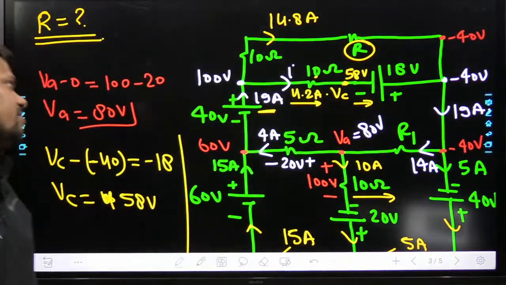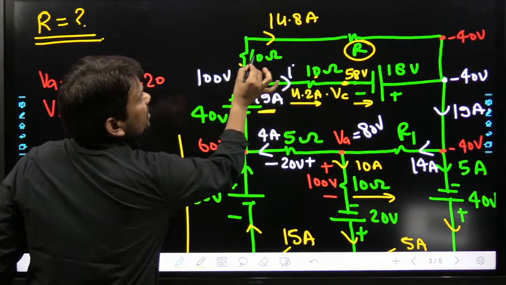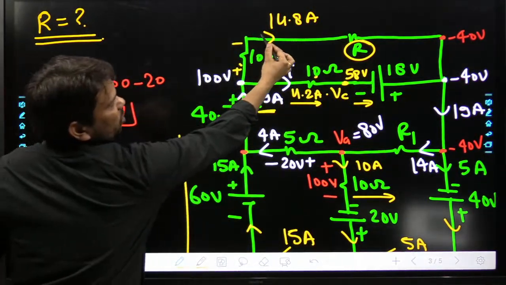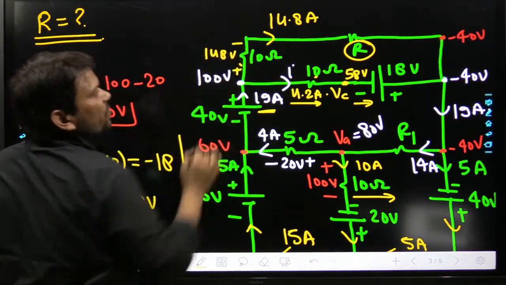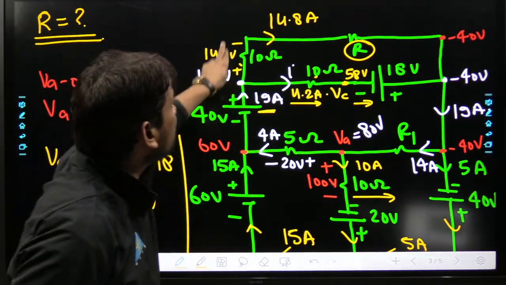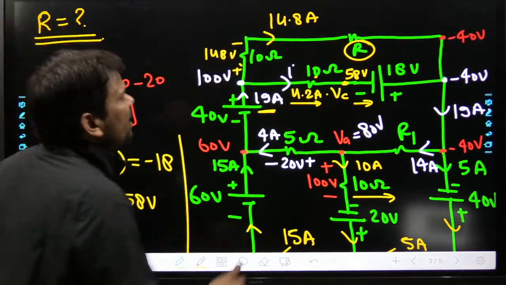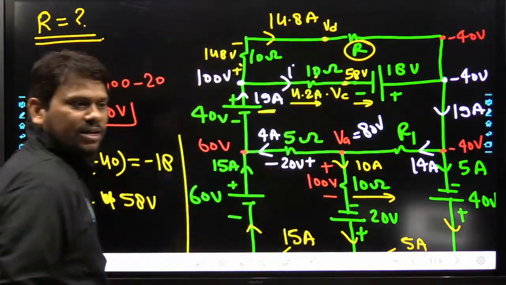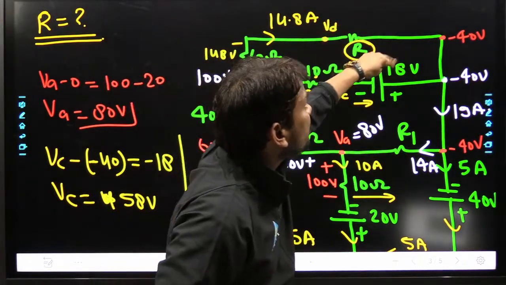Very nice. Now see how much voltage will develop across this R. The current direction is this one, positive and negative, high to low. 14.8 into 10 is nothing but 148 volts. Now my dear friend, can you tell me the voltage at this node VD? Because actually we require this voltage.